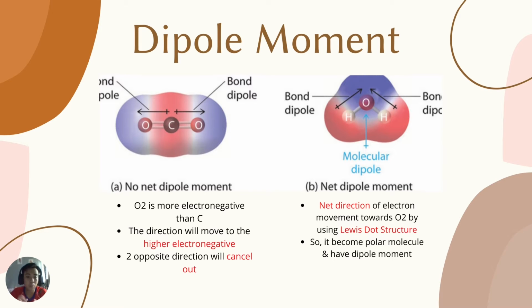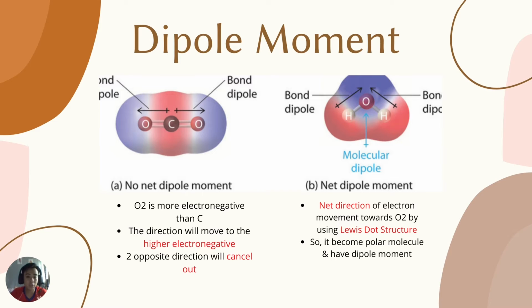For the dipole moment, I can give you two examples, which are CO2 and H2O. There are two situations: no net dipole moment and having a net dipole moment. So when is there no net dipole moment? In CO2, oxygen is more electronegative than C. The direction will move toward the more electronegative atom, and because of opposite direction, they cancel each other out. You can see the arrows from the C come out in opposite directions and cancel each other, so there is no net dipole moment.